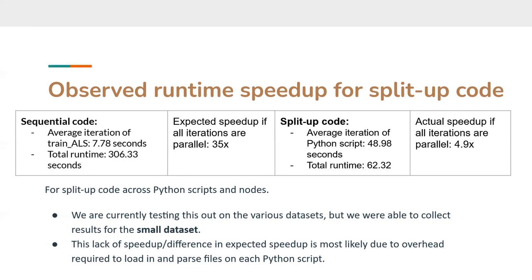However, in this implementation specifically, it's being loaded in 35 separate times, once in each Python script. So the memory and computing power it takes to load in these files separately ultimately slows down the execution time of the program. We will present full results across all the other data sets in the write-up of this report as well.